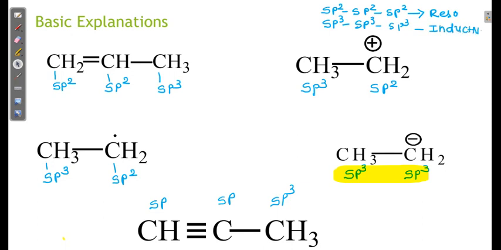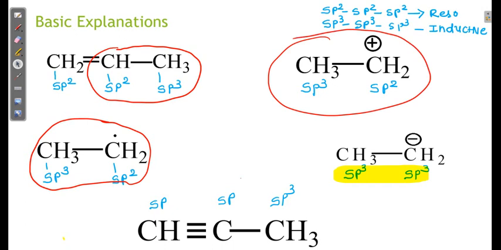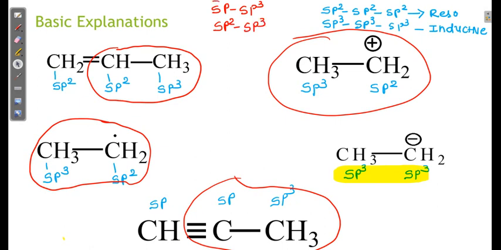But if my compound has sp3 and sp2 like this, and also like this, so sp with sp3 or sp2 with sp3, such a condition, then hyperconjugation is possible.